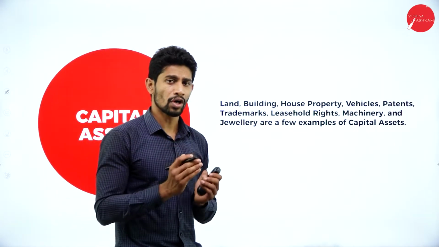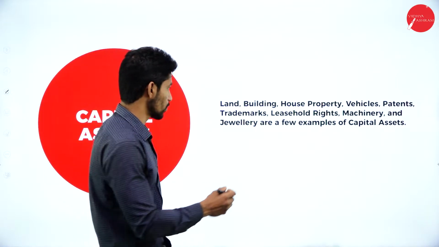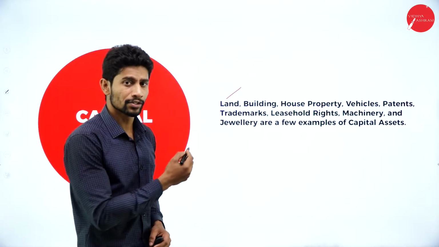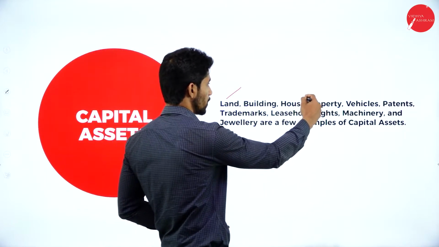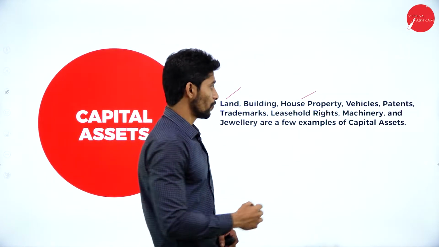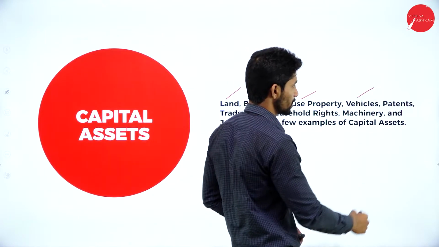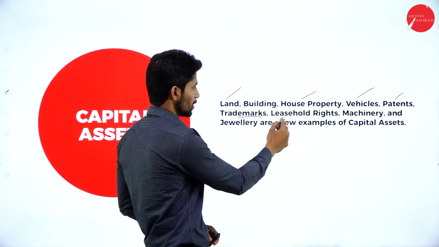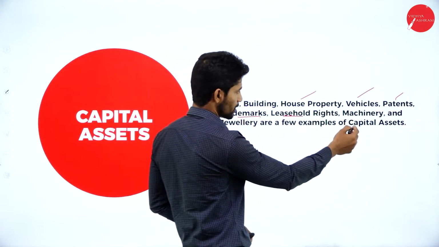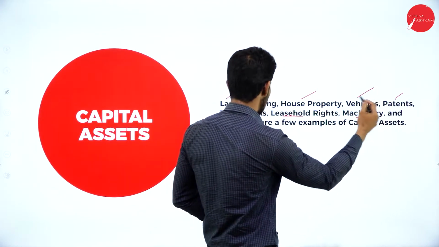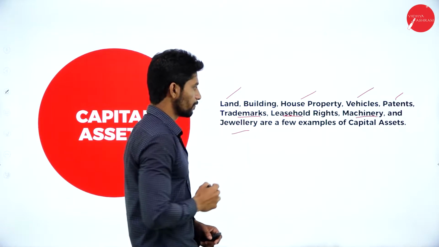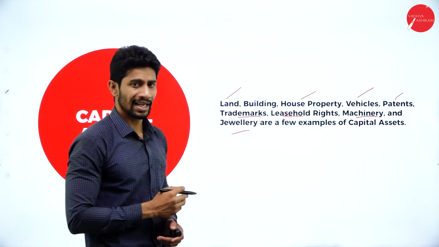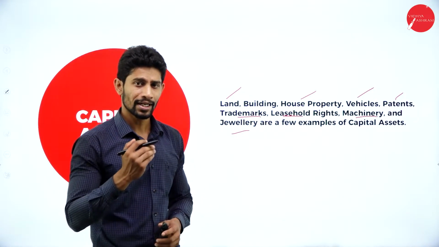So moving on, capital assets. What items are called capital assets? If you look into that, land and building are called capital assets. House property is also a capital asset. Vehicles are capital assets. Patents, trademarks, leasehold rights, machinery and jewelry are a few examples of capital assets. So all these items are examples of capital assets.